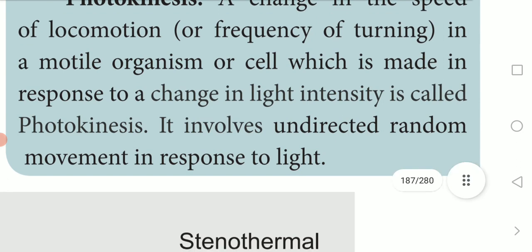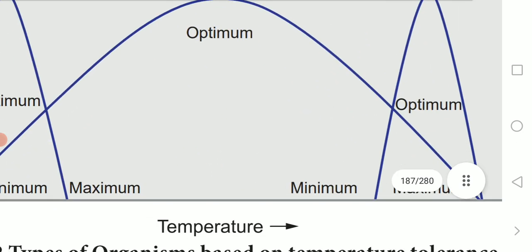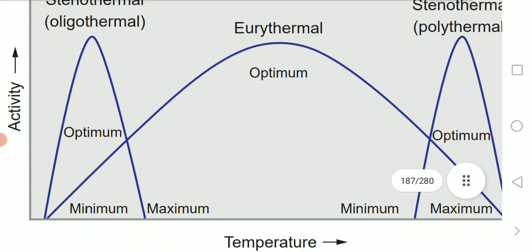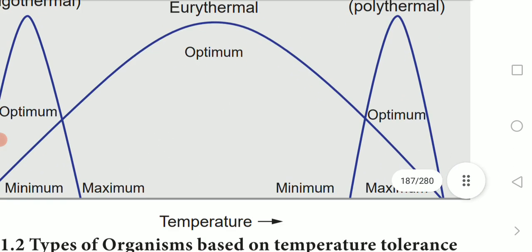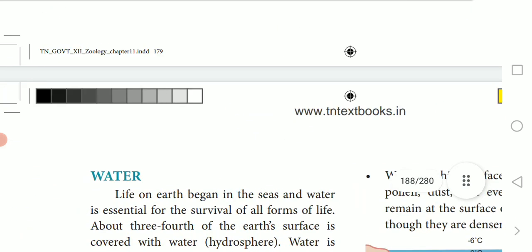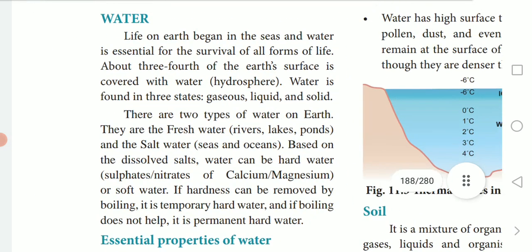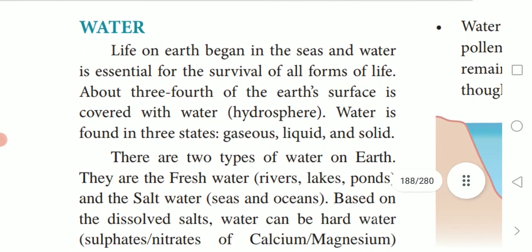The next topic is water. Here, as we have seen so far, eurythermal and stenothermal are given for temperature, with a diagram where you can understand easily. Life on earth began in the sea, and water is essential for the survival of all living forms of life.